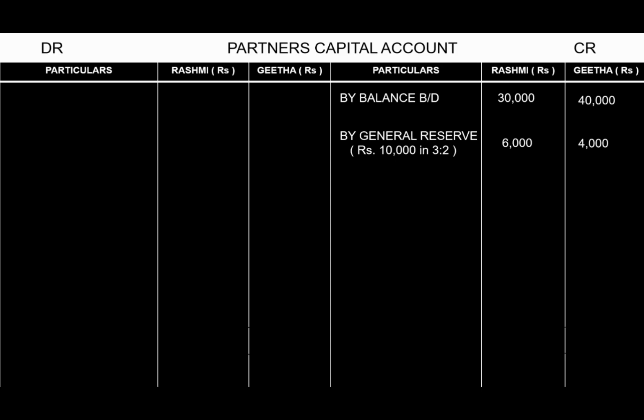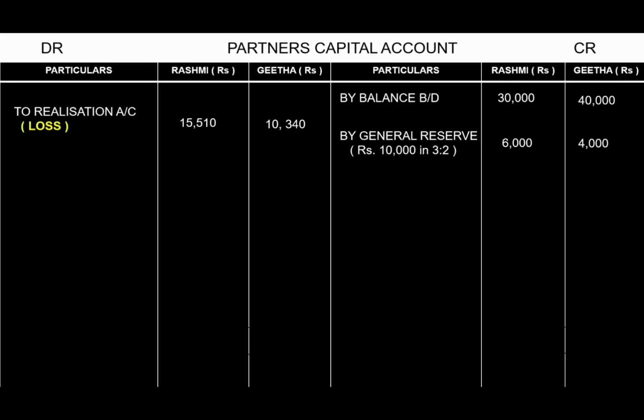Now we have to distribute the loss. The loss from the realization account should be brought down to the partner's capital account. So it is to realization account, that is the loss. So Rashmi's loss will be 15,510 and Geeta's will be 10,340. Now next we have to see what are the assets or the liabilities taken over by the partner.